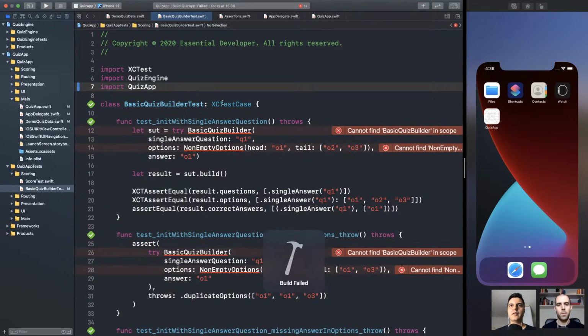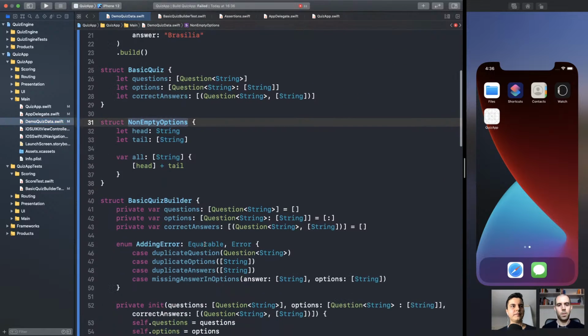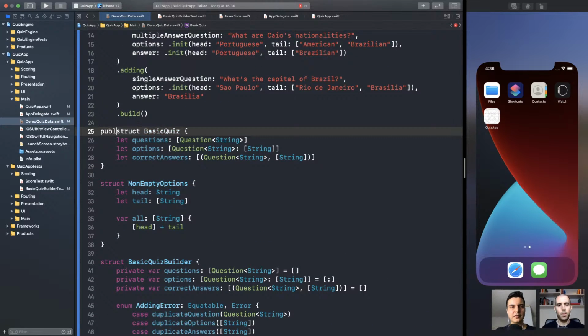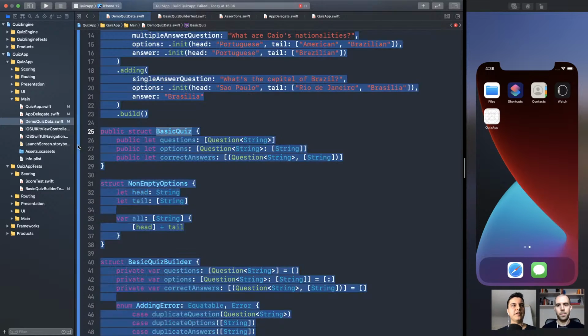I want my test to be the first client of this API. And now the test is going to tell me which APIs should be public. And we only make public the ones that protect invariants. So here, the quiz can be public, no problem. The properties can be public as well, but not the initializer. The initializer is by default internal. Make sense? If you don't create a public one, it's internal. No one can create this basic quiz.